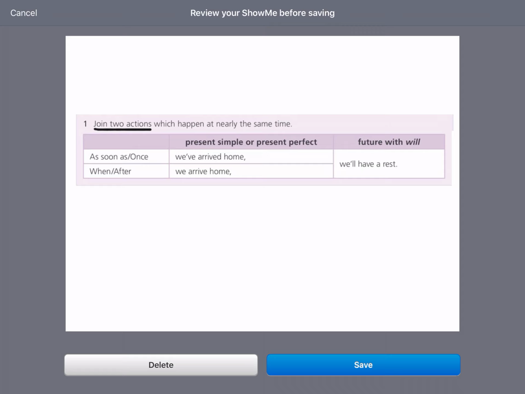Today we are going to join two actions or two verbs which happen at nearly the same time. The two actions happen nearly at the same time. And we are going to use as soon as, once, when, and after. And here also we are going to use the present perfect tense with as soon as and once. And we are going to use the present simple tense with when and after.